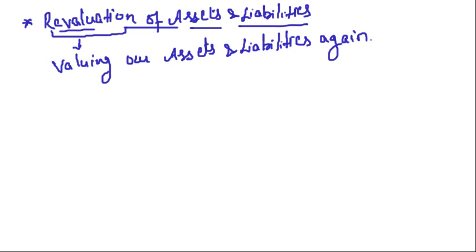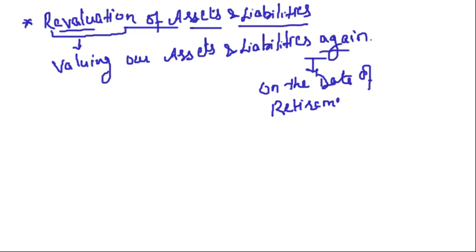Which date? Again, when we are going to value these assets and liabilities, on the date of retirement of a partner. Right? On the date when your partner retires, we will revalue our assets and liabilities.